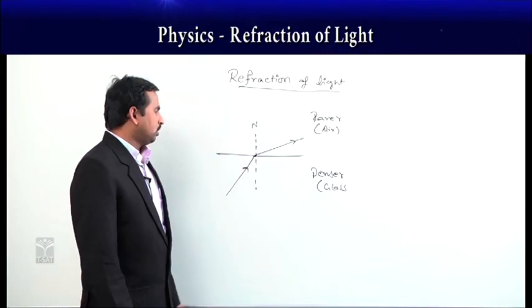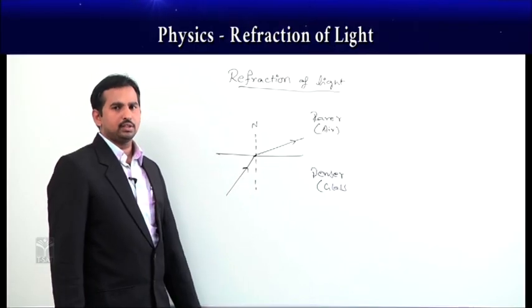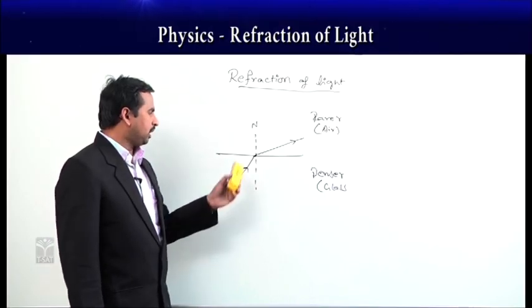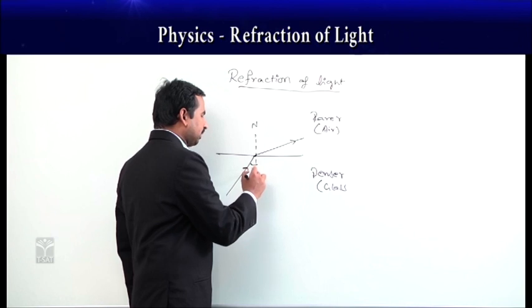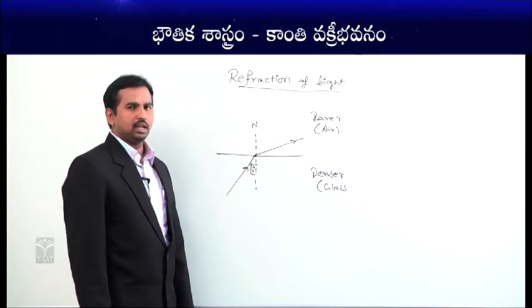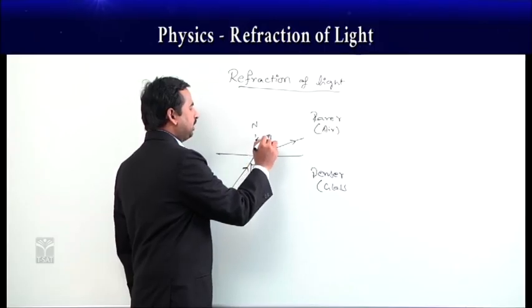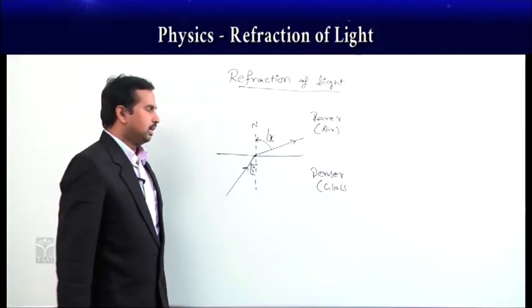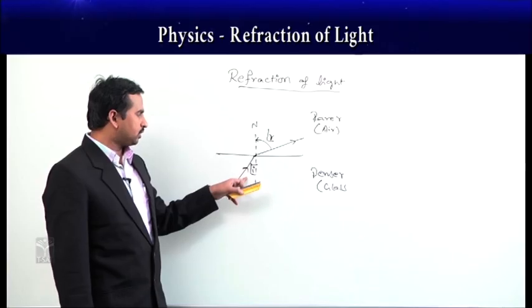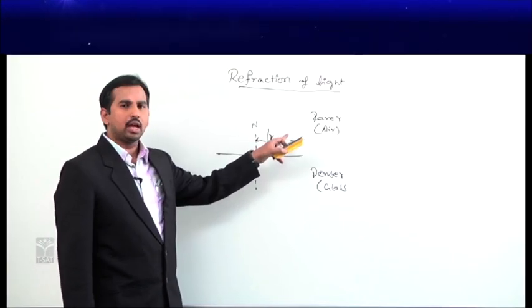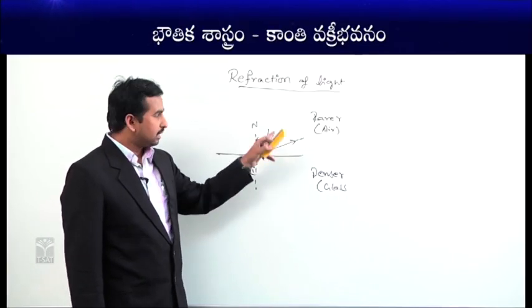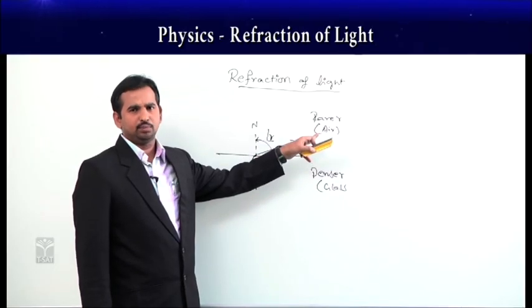Okay. Now the angle made by the incident ray with the normal is the angle of incidence, and the angle made by the refracted ray with the normal, let it be R here like this. If you observe, the angle of incidence is less when compared to the angle of refraction, because the light ray is bending away from the normal.